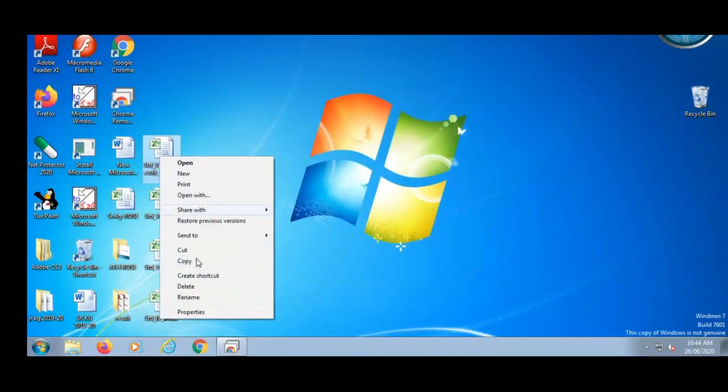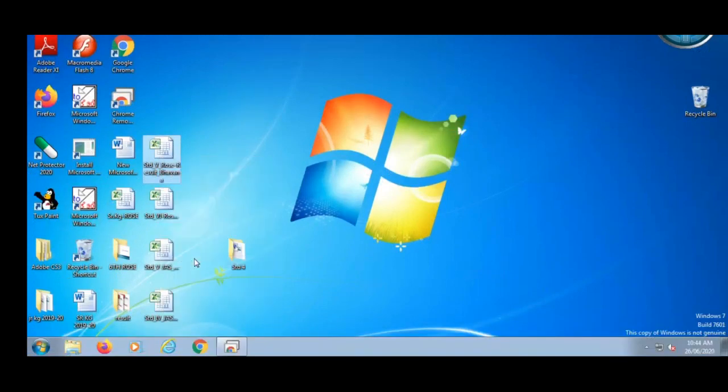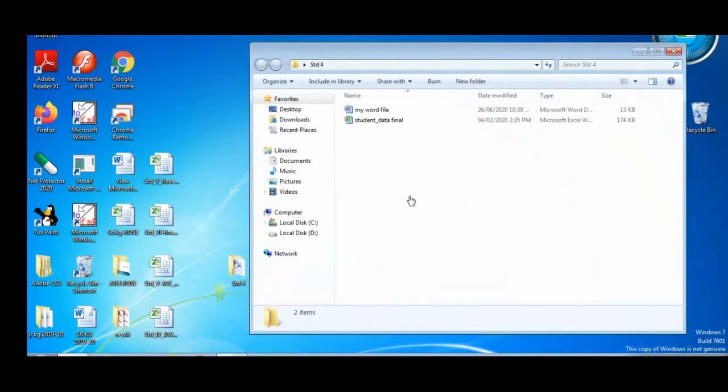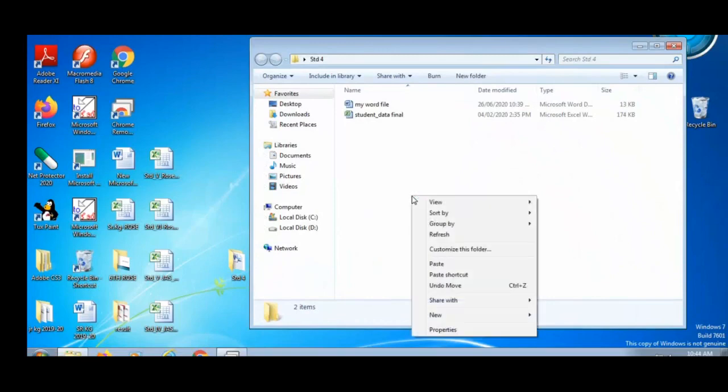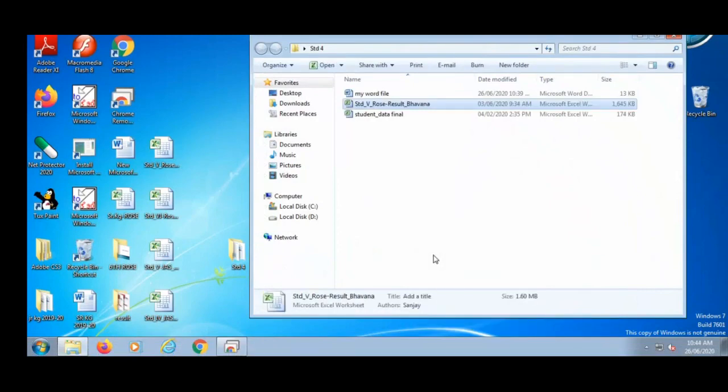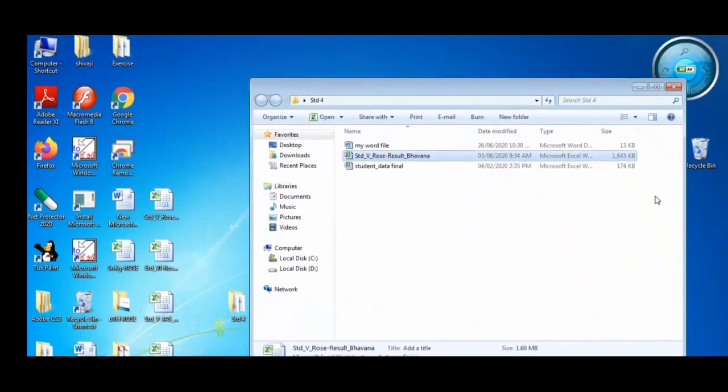select copy, then open your folder. Okay, go here, right click and click on paste. See here, that file gets displayed here.